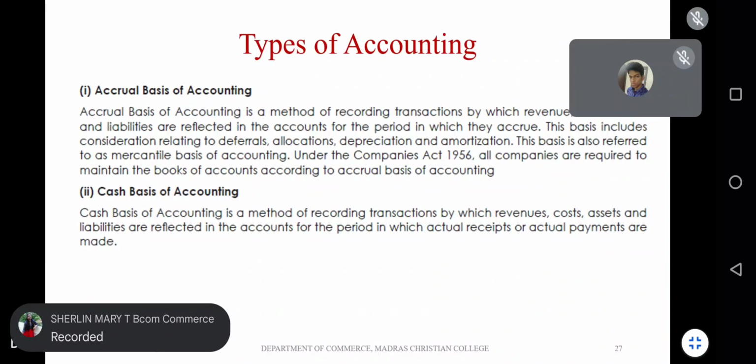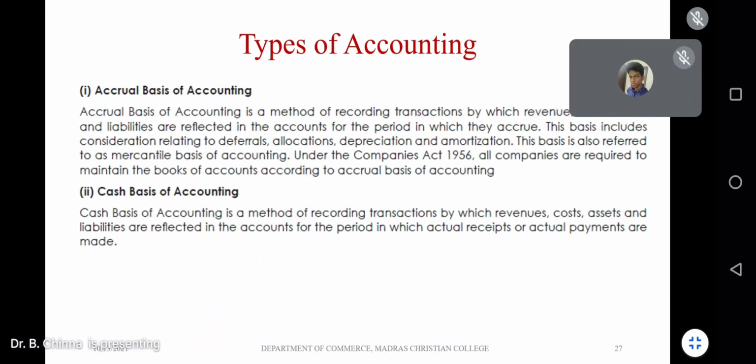So whenever the amount is due or accrues over the period of time, accrual basis of accounting says you should enter it in your books of accounts and keep it as prepaid or outstanding or accrued or received in advance, etc. And here they have stated Companies Act 1956. It should be Companies Act 2013. It's an old book. However, it clearly says that the books of accounts of companies should follow accrual basis of accounting.